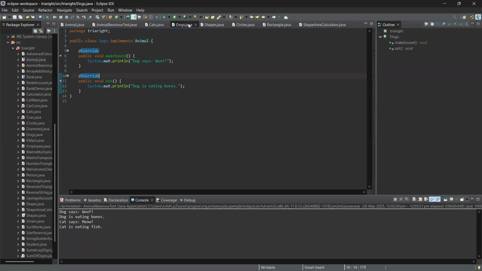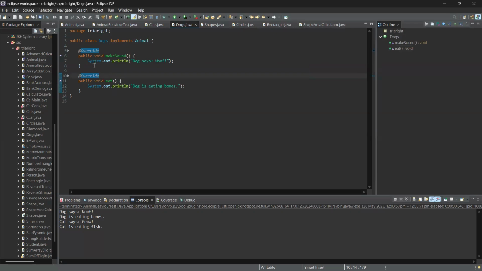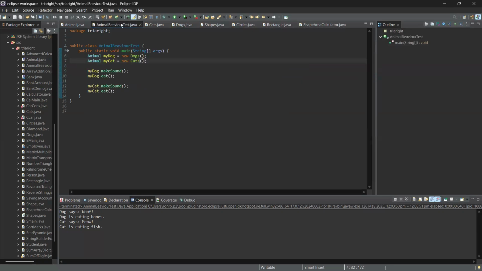Similarly, the dog will also implement animal, and it will override all the functionalities of that animal class. And now in the animal interface, it will override all the functionalities, and it will make sound and it will also eat. And finally, the main method class, public static void main.